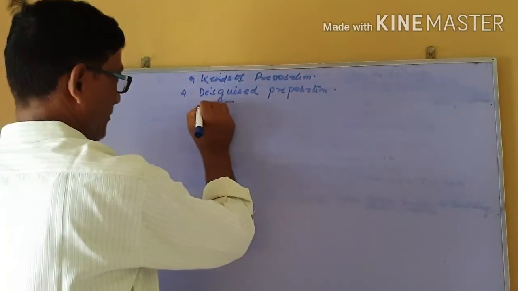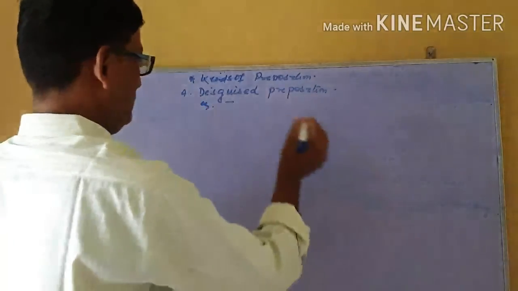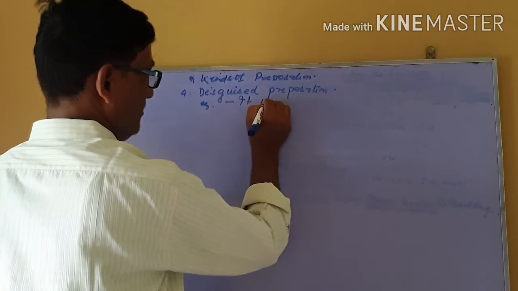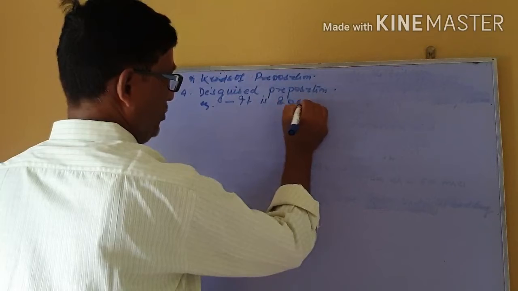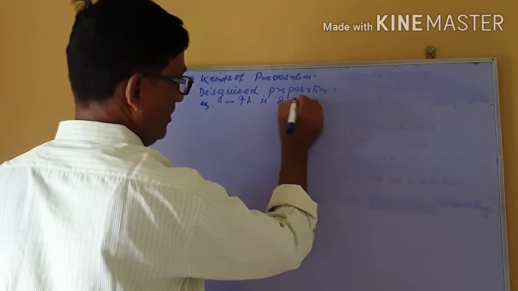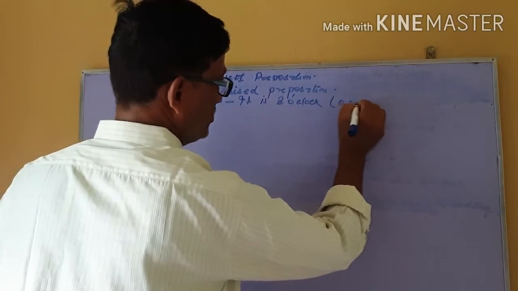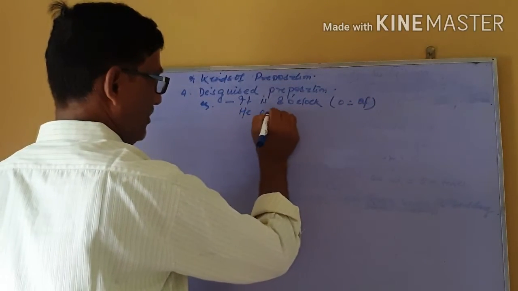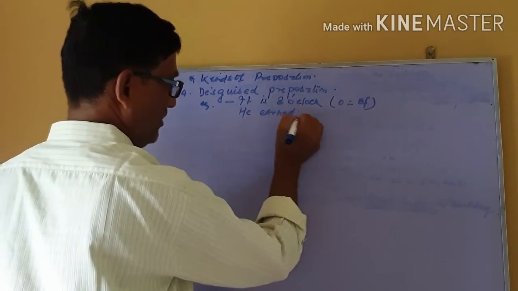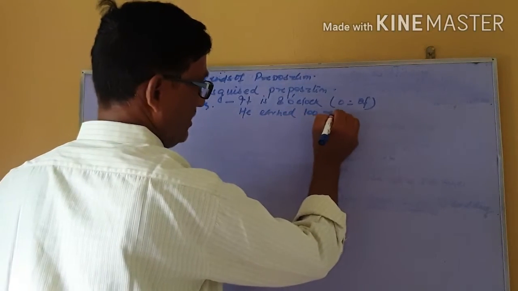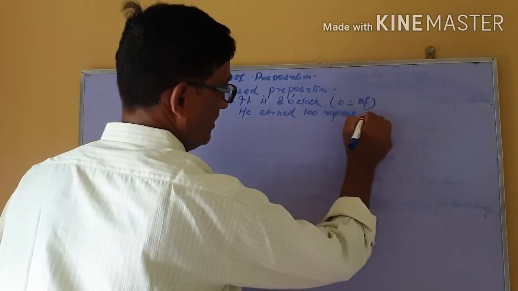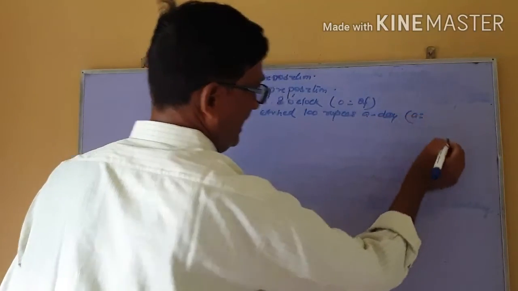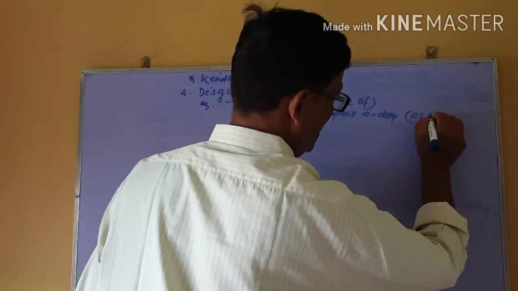With the help of an example: it is 8 o'clock. Here o means of. He earned 100 rupees a day. Here the article a is used for the sake of a preposition, that is on.